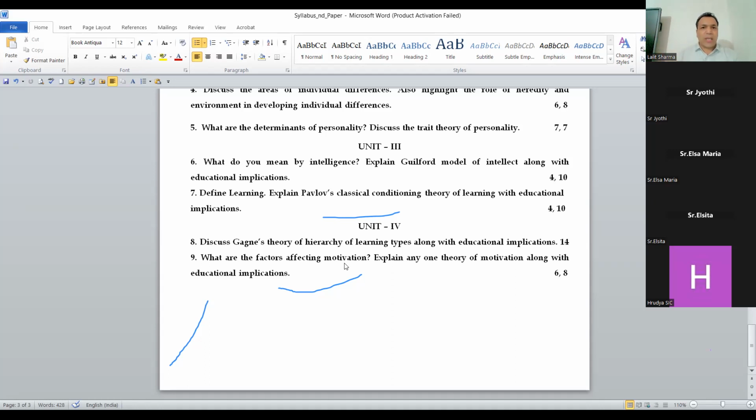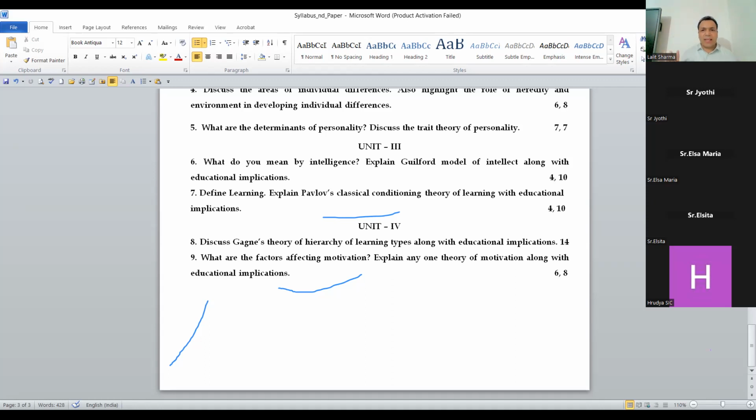Right, guys? So today we have discussed what long questions have come, short also, and last year's paper also. Some students are asking about the Gagne theory of learning, so I want to tell you a little bit about the Gagne theory of hierarchy of learning, right?